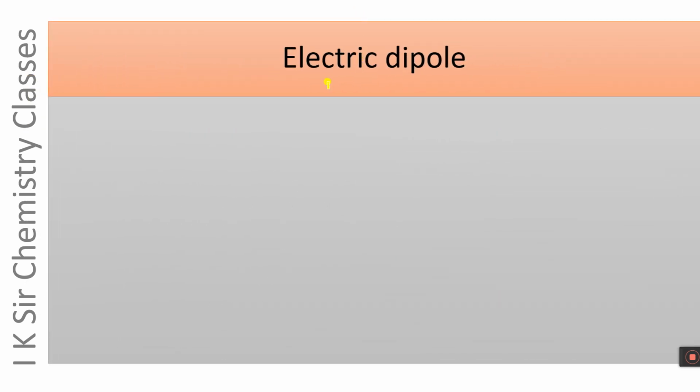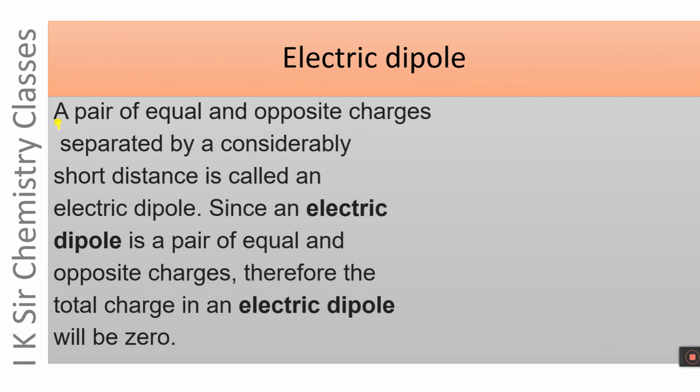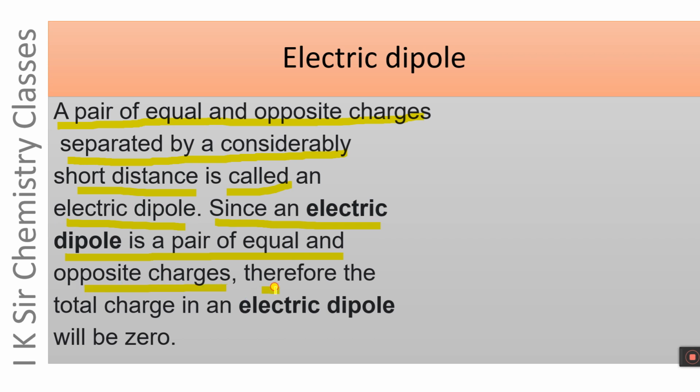Electric dipole. What is electric dipole? A pair of equal and opposite charges separated by a considerably short distance is called an electric dipole. Since an electric dipole is a pair of equal and opposite charges, therefore the net charge in an electric dipole will be zero.